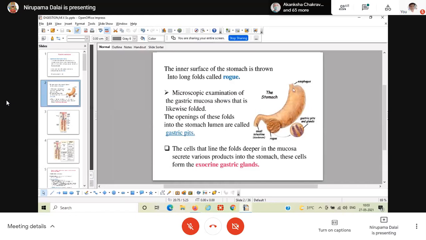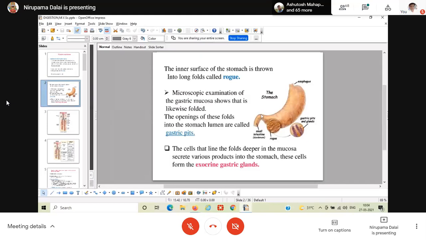Here is the cardiac region. This part is your cardiac. This part is your fundic part. This is the body part. Body is also known as the corpus, and the lower part is your pylorus, the antral region. Here is another sphincter, that is your pyloric sphincter. The pyloric sphincter is in between the stomach and the proximal part of the small intestine, that is the duodenum. When there is contraction of this sphincter, it will never allow the chyme to enter into the duodenum.